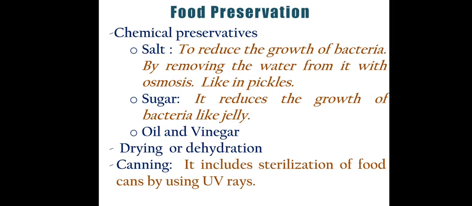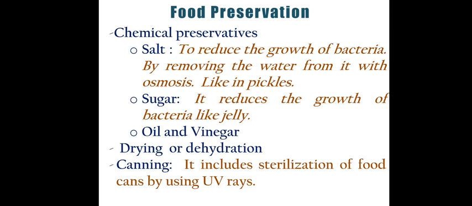So salt is applied. Similarly, sugar can also reduce the growth of bacteria, like in jelly and jam. So these are the ways by which we can preserve food articles. Similarly, by applying oils, by putting vinegar into the pickles, we can control the growth of bacteria. So these are preservatives basically used in the kitchen. Normally in every house you will find salt, sugar, vinegar and oil. These are the chemical preservatives.